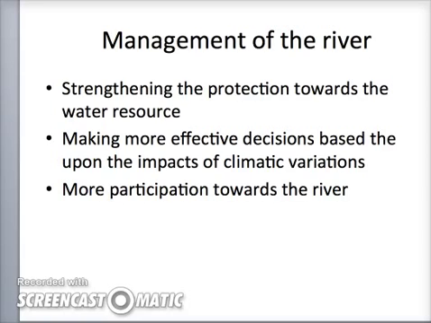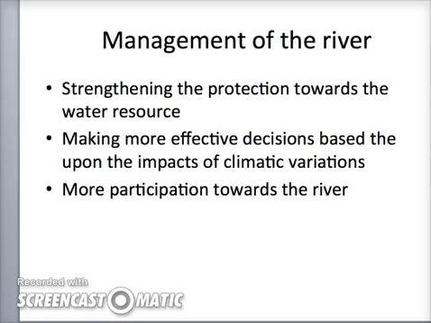Specific objectives to this end. 1. The basin countries have agreed to make progress toward the integrated management of water resources and adaptation to climatic variation and change through more effective decision-making by the relevant national institutions based upon the forecast impacts of climatic variations and changes on water resources.